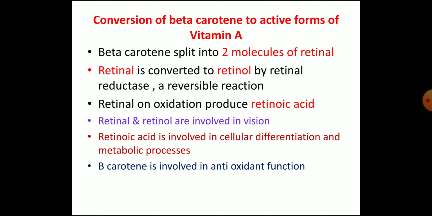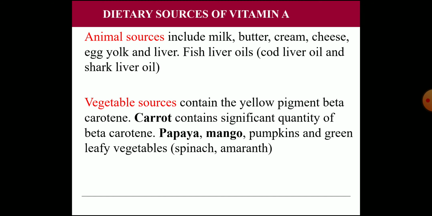So the main functions of each of these compounds: retinol and retinal are involved in vision, and retinoic acid is involved in cellular differentiation and metabolic processes, and beta carotene is mainly involved in the antioxidant function. So like this, their functions are also described.